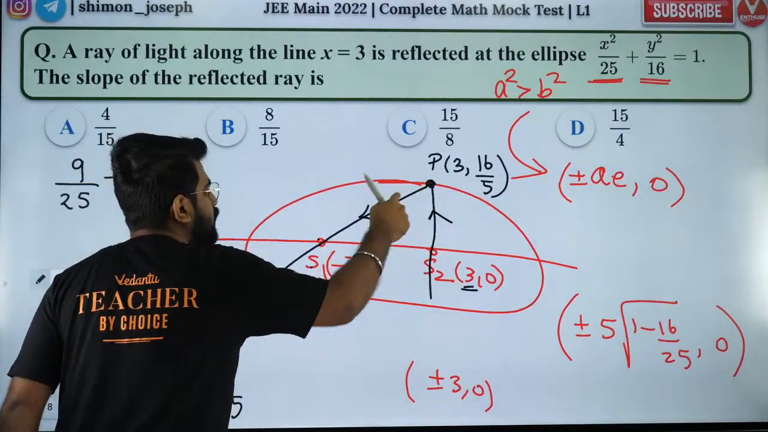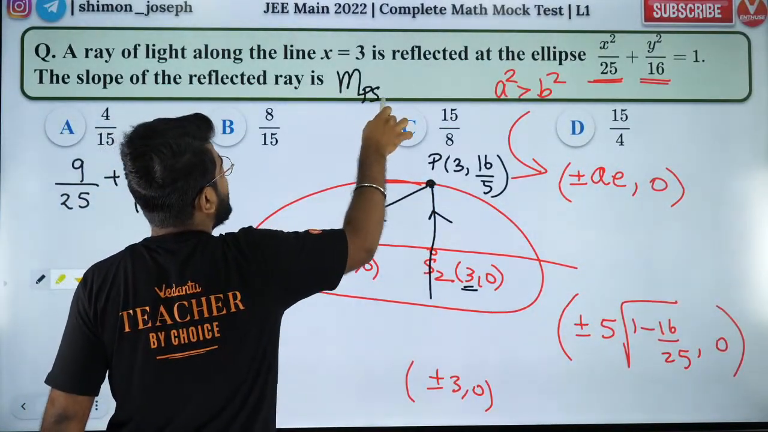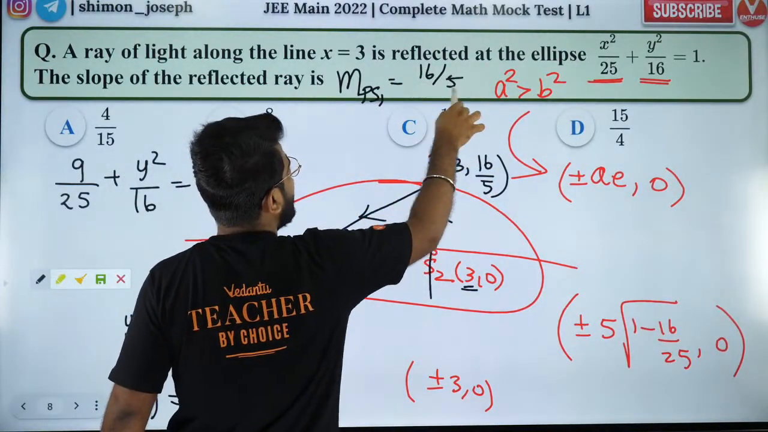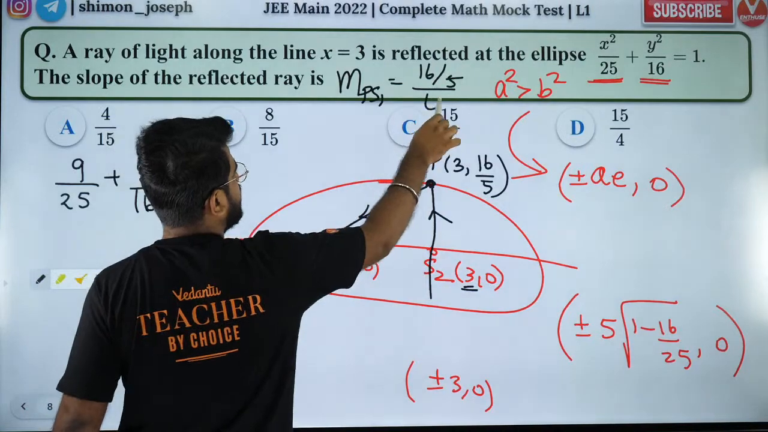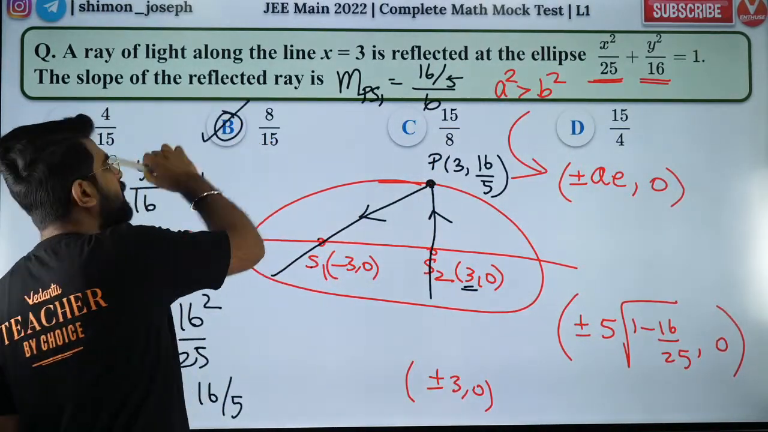Now can I find the slope of PS1? What is the slope of PS1? Slope of PS1 is nothing but y2 minus y1, which is 16 by 5, divided by x2 minus x1, which is 6. So that will be 8 by 15. That's your answer. So option B is the correct answer.